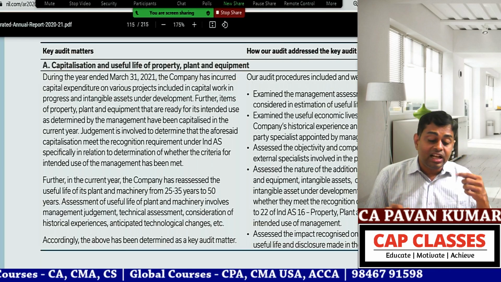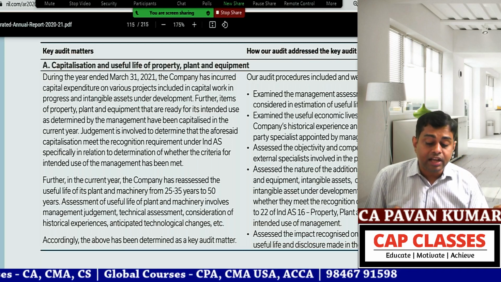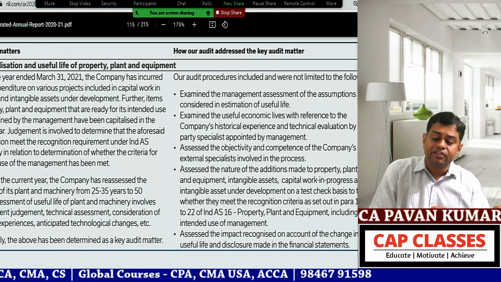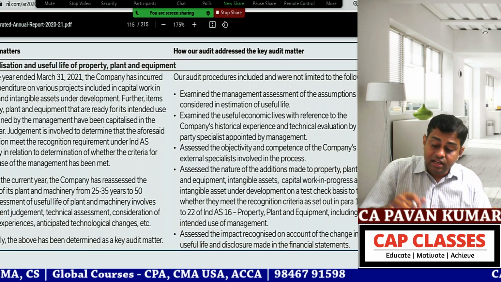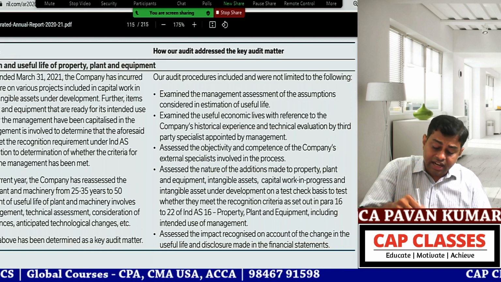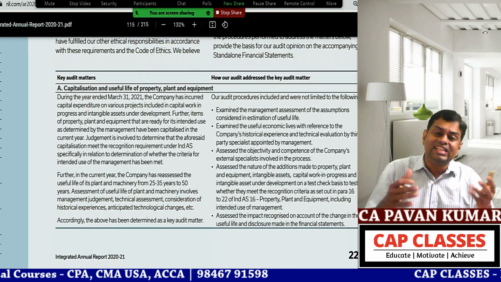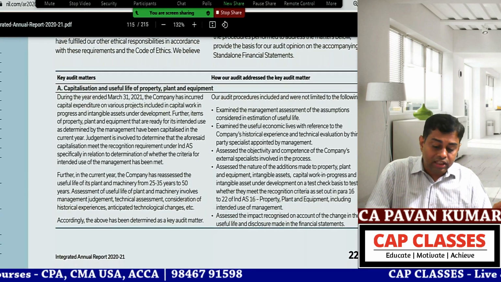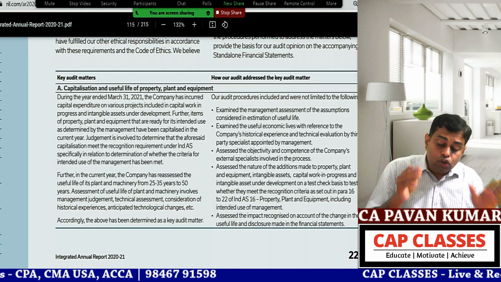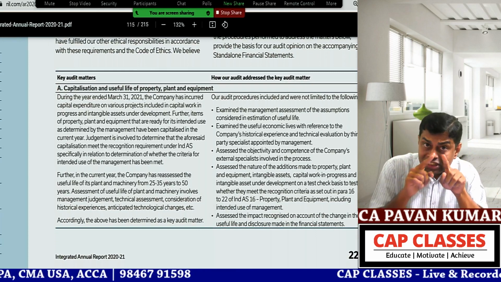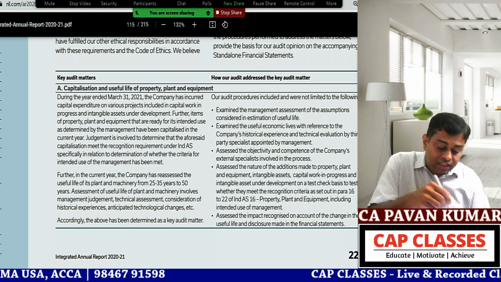A, capitalization and useful life of property, plant and equipment. How they addressed it, they have given in the para. They said Ind AS 16, property, plant and equipment, we have seen, and they have given elaborated information because it is a KAM. So we don't need to go through all that stuff. This is A. So can you see the box with A?